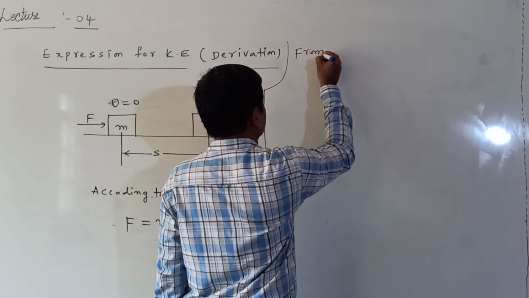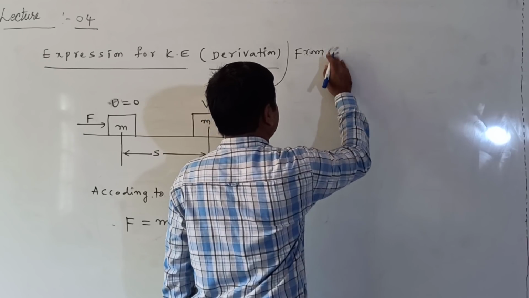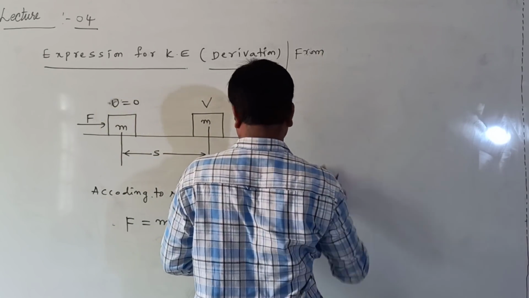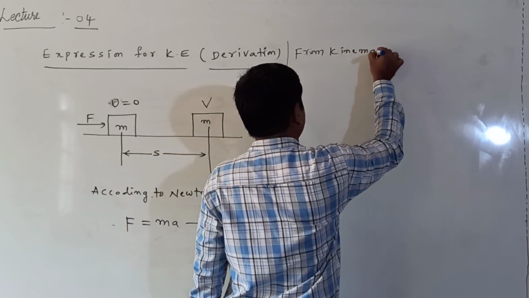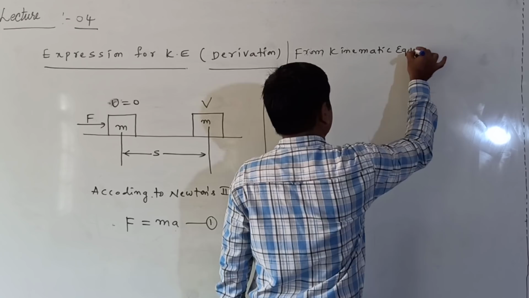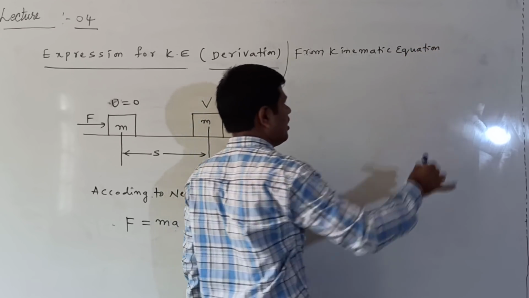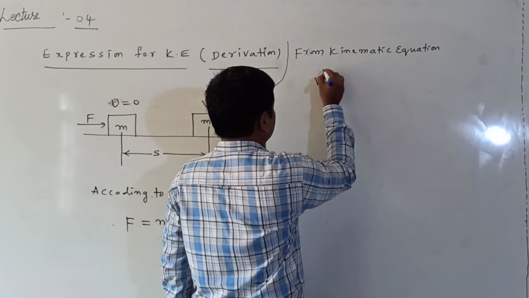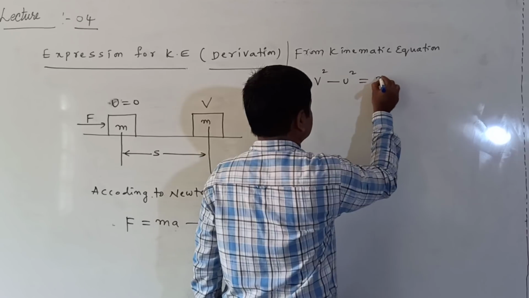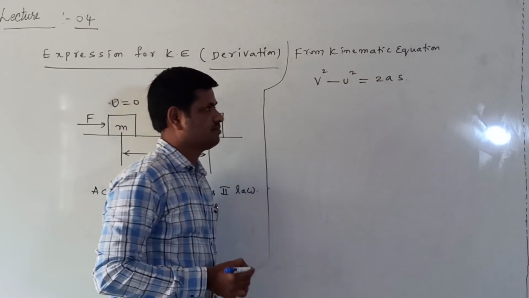From the kinematic equations, I am using the third equation, that is v square minus u square is equal to 2as.